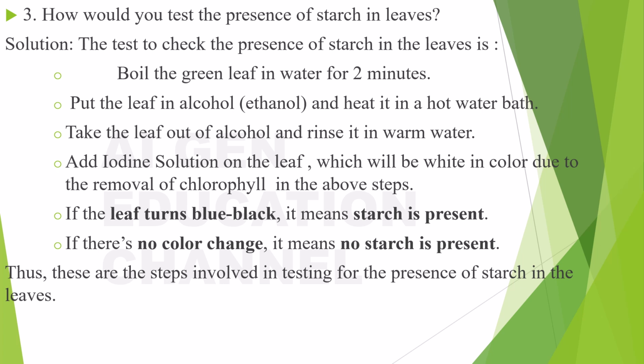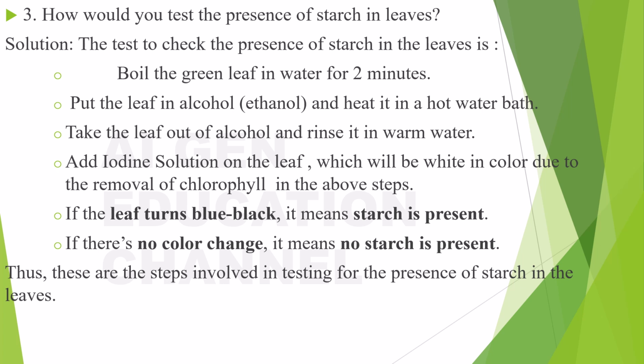Then you take the leaf out of alcohol and rinse it in warm water. Okay, so all these steps, why are you doing all these steps? We do all these steps in order to remove the chlorophyll and make the leaf white in color. Why do you have to make the leaf white in color? It is because until and unless you have the background white, you cannot actually see the true color of the leaf.